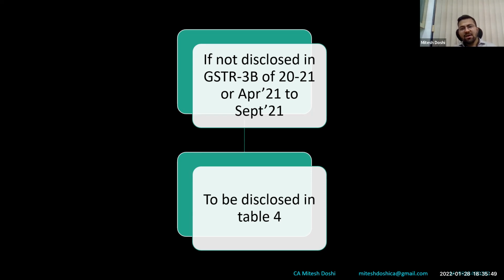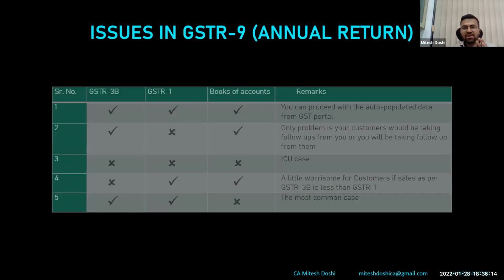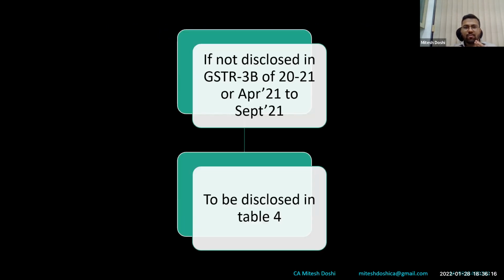In that case, we can disclose it in table 4. This has also been clarified through instructions and a press release as well. So even before that, this is how we used to do it at our old firm. We used to disclose whatever is payable in table 4, and the difference, ultimately whatever was coming as tax payable and tax paid, was ultimately paid through DRC 03. So this is my view basically.